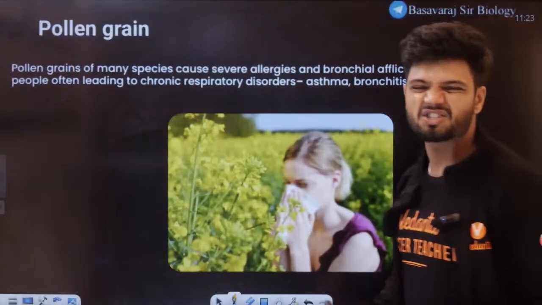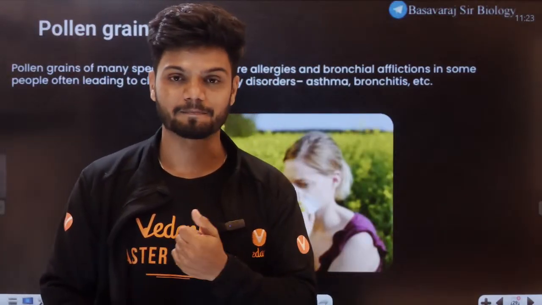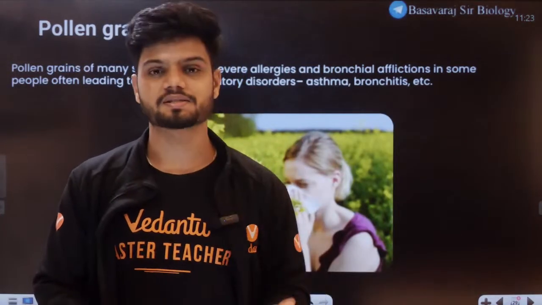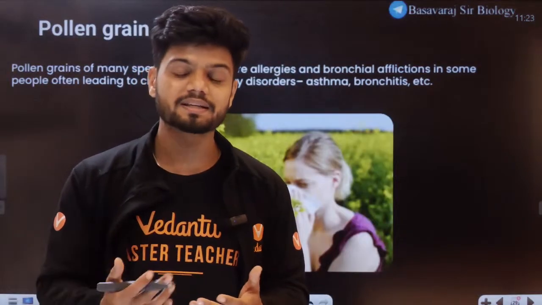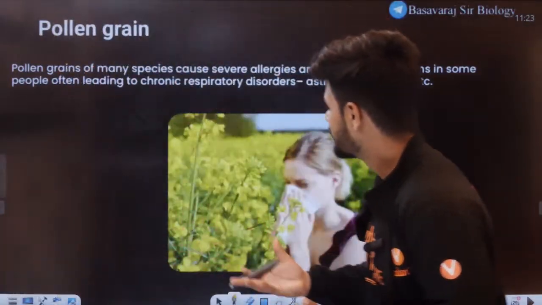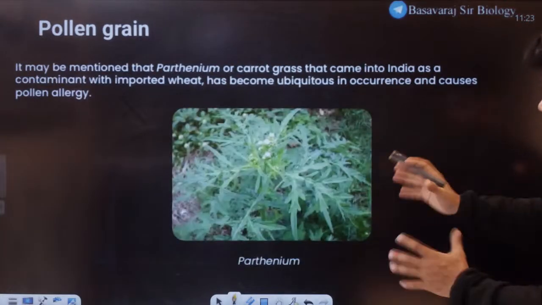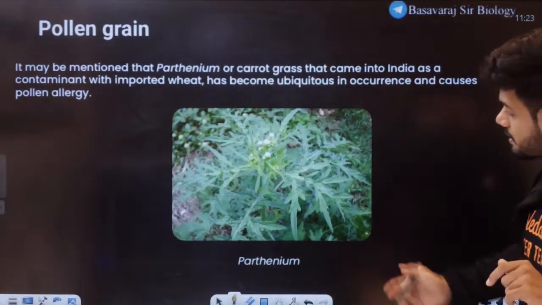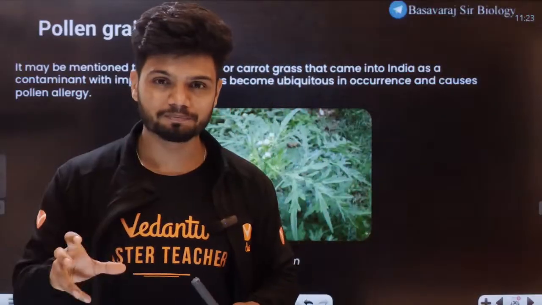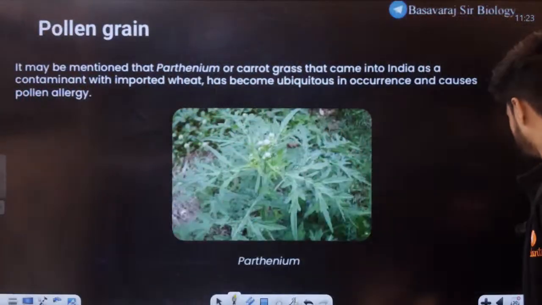Now pollen grains can cause allergies. I am very susceptible. I do not like pollen grains. To eat, probably I will try eating it, but if I take a pollen grain, sneezing starts. That's called pollen allergy, because pollen grains can get stuck in your nostril and cause havoc. It can cause respiratory disorders, asthma, bronchitis. A famous example is Parthenium, also called carrot grass, because the pollen grains are easily shed and can cause many respiratory disorders.